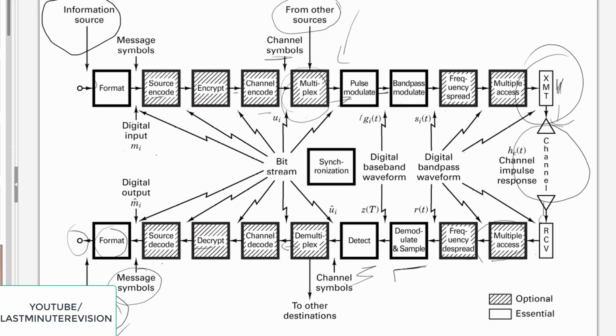Okay, so whatever is in this form is optional, and whatever is in this block is compulsory. In all this part you will see bitstream data, and this part is nothing but digital baseband waveforms. So this is the block diagram of a typical digital communication system. In the early stage we have seen the basic block diagram. Now this is the typical digital system block diagram.